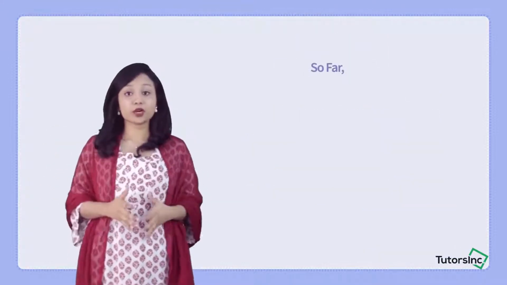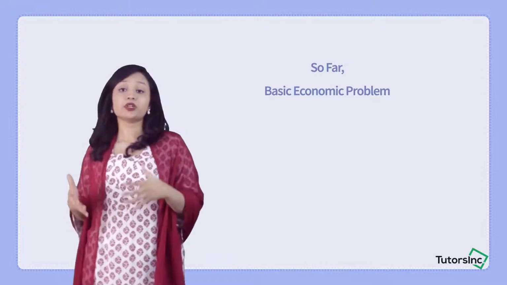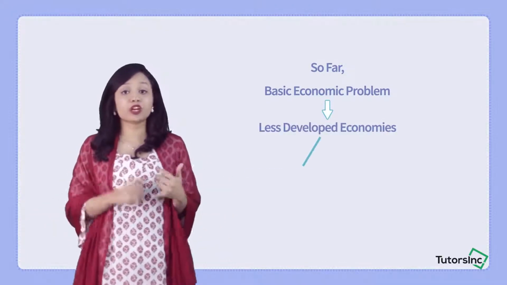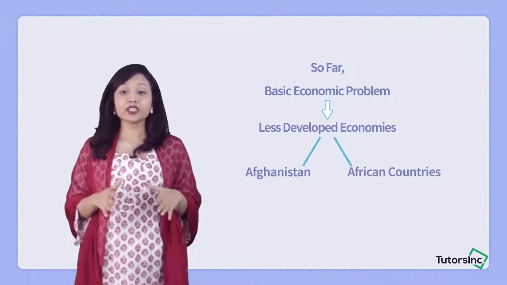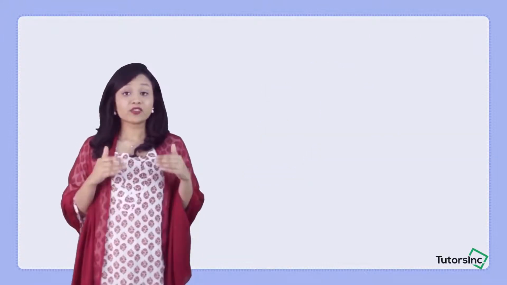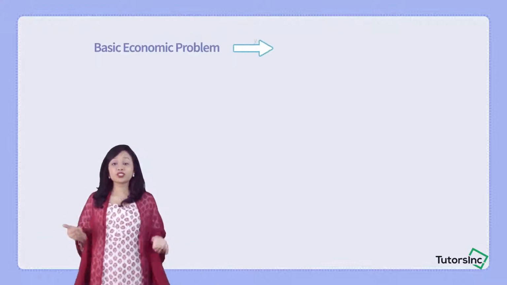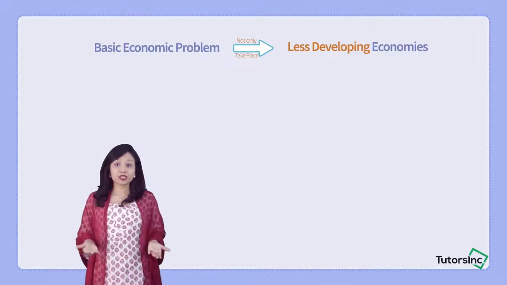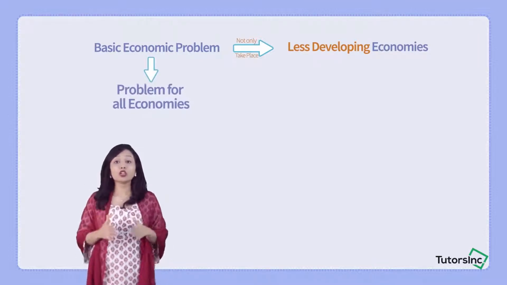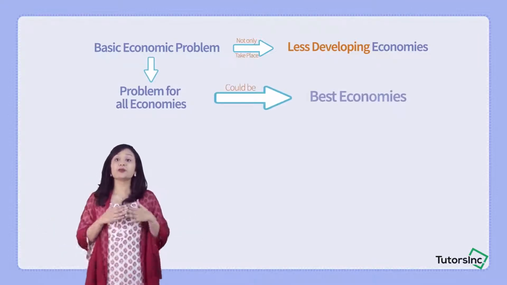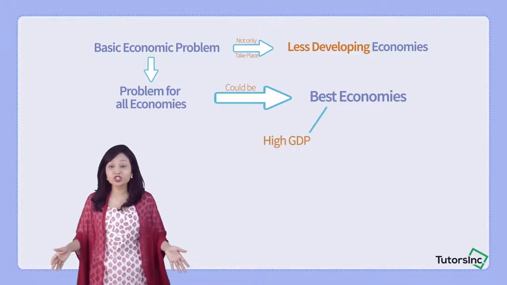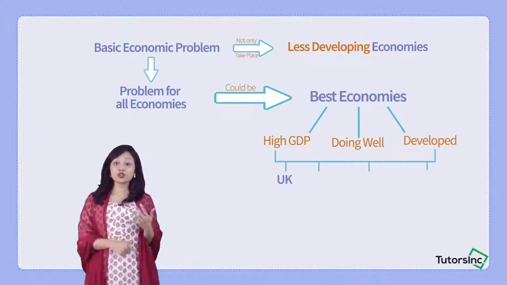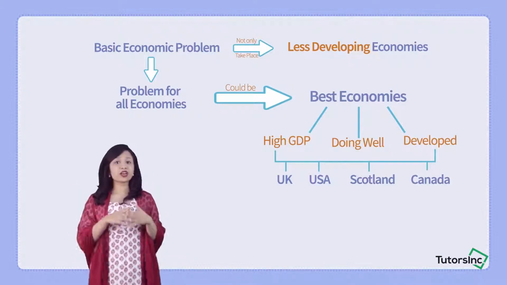So far we've talked about the basic economic problem in terms of less developed economies. We've talked about Afghanistan, we've talked about Africa, but it is also vital for us to understand that this basic economic problem does not only comprise the less developed economies. It is a problem in all of the economies around the world. It could be the best of economies with a very high GDP, who are doing really well, who are very developed, say for example UK, USA, Scotland, Canada, and all that.